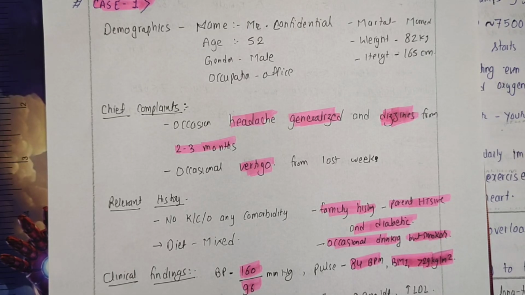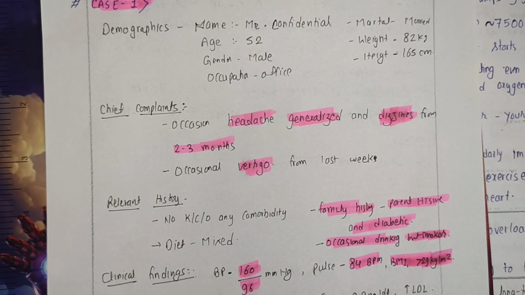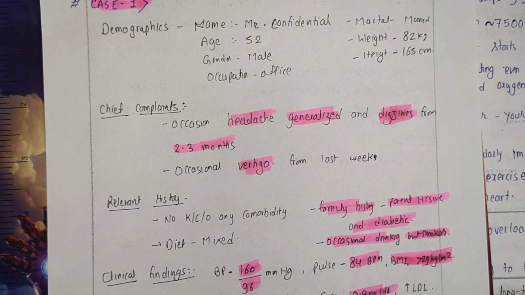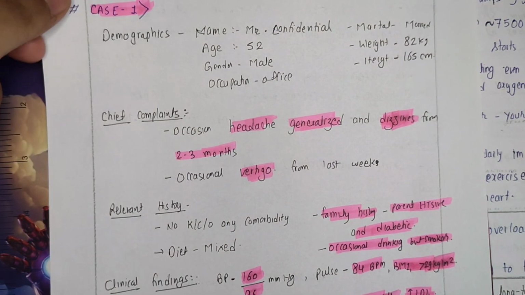So the doctor suggested some laboratory tests. In the laboratory tests, his fasting blood glucose level was in the normal range. Serum creatinine level was also in the normal range. However, he was having little evidence of elevated low density lipoprotein. So these were some of the findings from the laboratory tests.